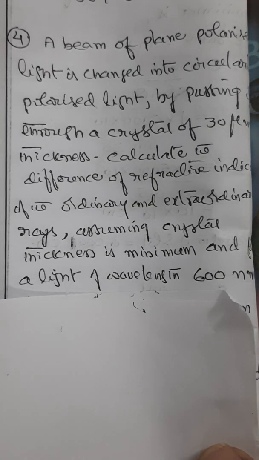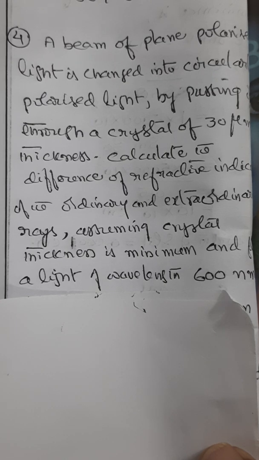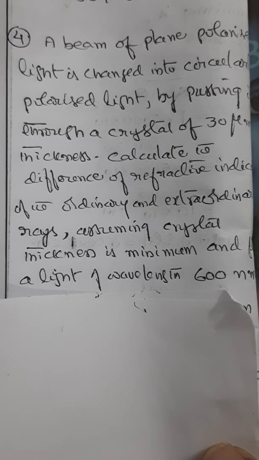Let us look at another problem. A beam of plane polarized light is changed into circularly polarized light by passing it through a crystal of 30 micrometer thickness. Calculate the difference of refractive indices of ordinary and extraordinary rays, assuming crystal thickness is minimum and for a light of wavelength 600 nanometers. That means we were asked to calculate mu O minus mu E in this case. Let us see what it is.